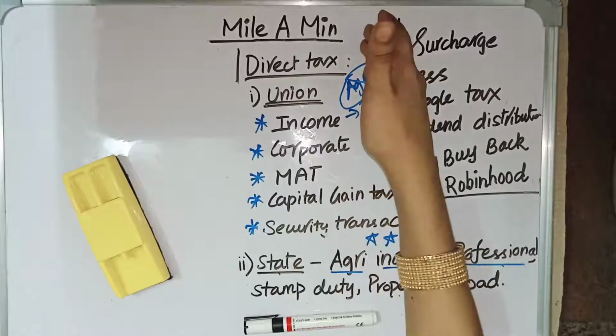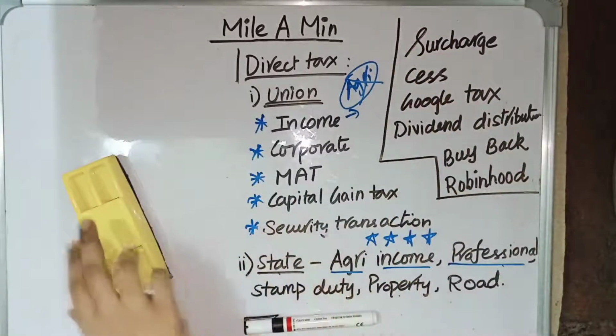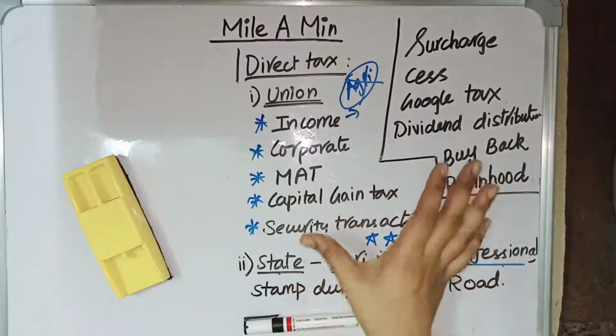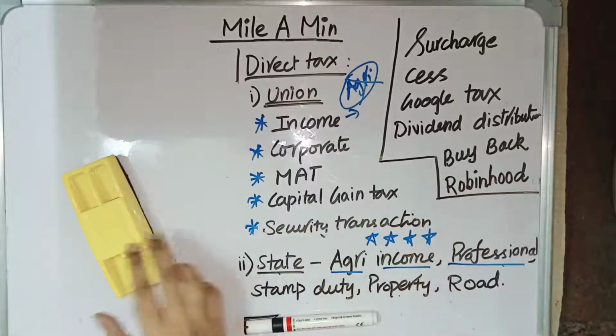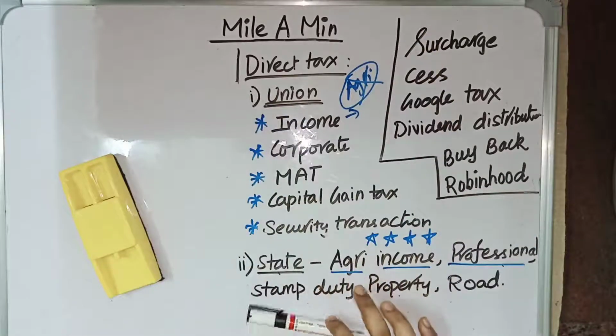We are going to see direct taxes. In our next video, we can see indirect taxes. In indirect taxes, the most important thing which you need to see is GST, Goods and Services Tax. We will see about it in our next video. First, today let us discuss the direct taxes.